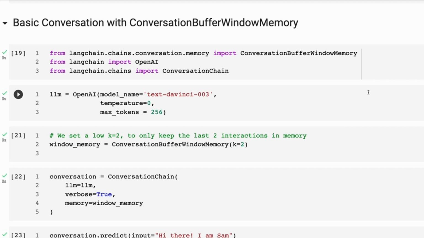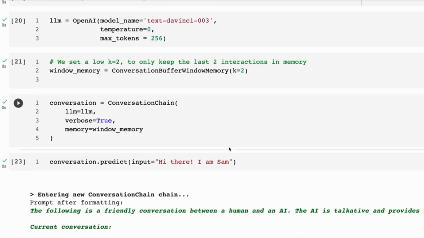So we're going to be doing the same sort of thing of just feeding the conversation into the prompt. But the difference is now we're going to set the number of last interactions that we keep. Now I've set this very low just so we could see it here. But you could set this to be much higher. You could keep the last 5 or 10 interactions, depending on how many tokens you want to use. And this also comes down to how much money you want to spend for this kind of thing. So we're instantiating it, setting k equals 2 here.